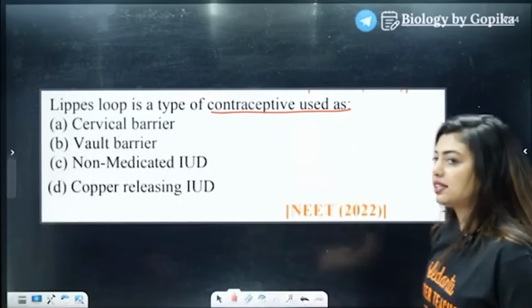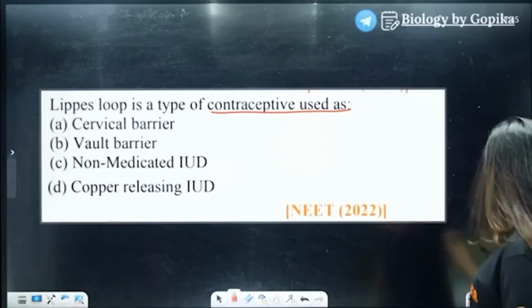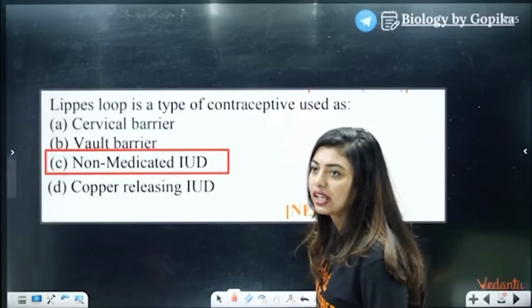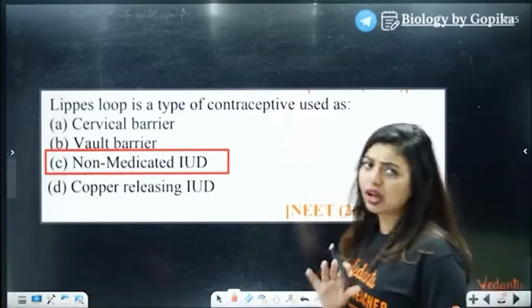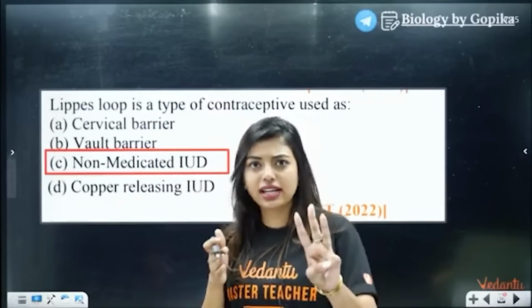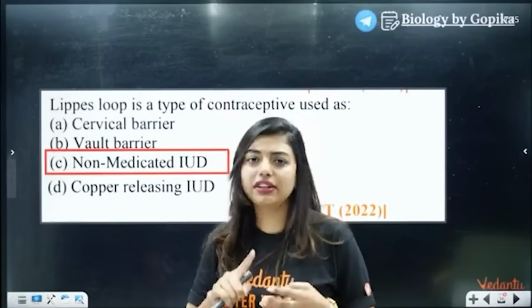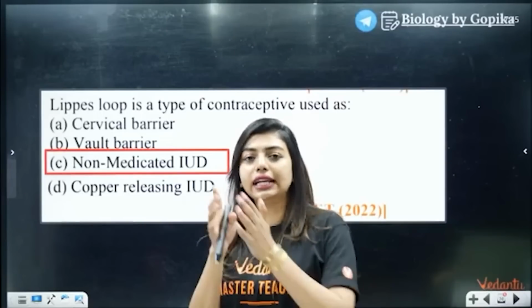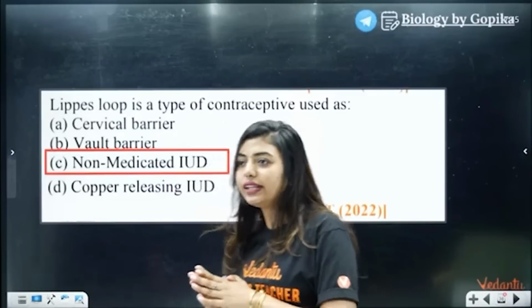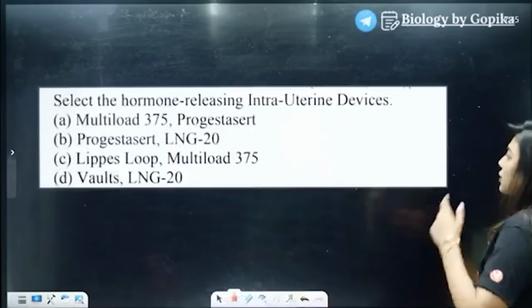Yes, IUDs. Yes, it is non-medicated IUD. Very good. What are your marks? Please put it in the chat. Okay, yes, very good. Non-medicated IUD, you have only studied one, Lippes loop. In copper releasing IUD, 3 examples you have studied: Copper T, Copper 7, Multiload 375. And in hormonal IUDs, you have studied progestasert and LNG-20. Right? Yes, very good. Next question, students.